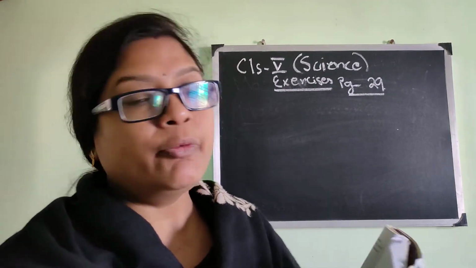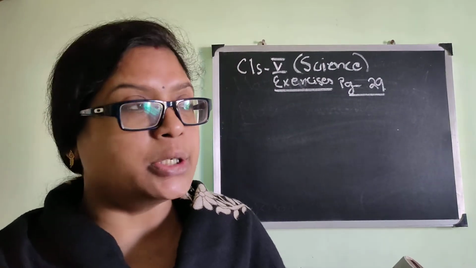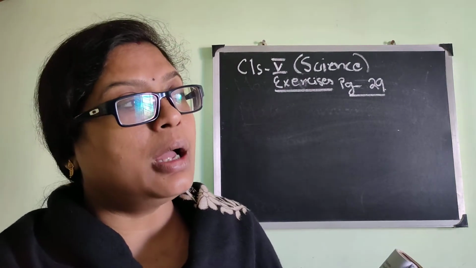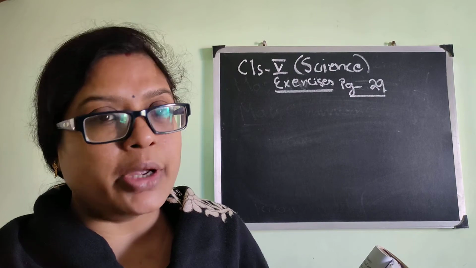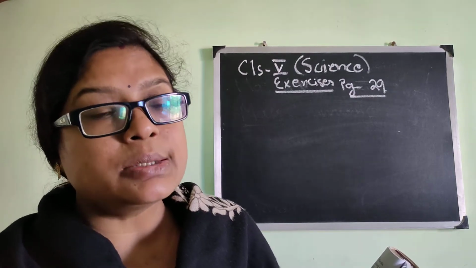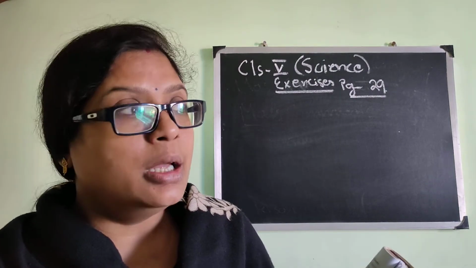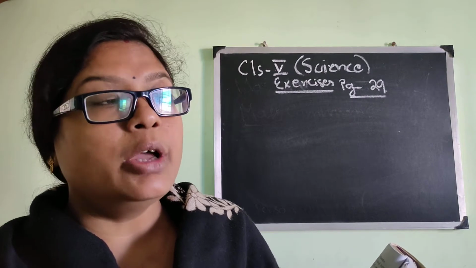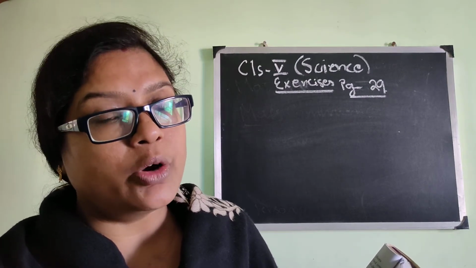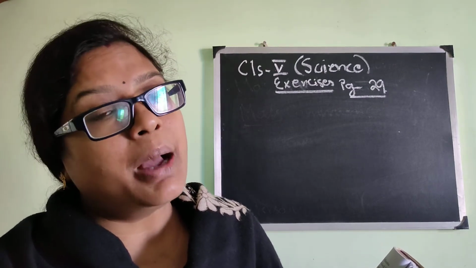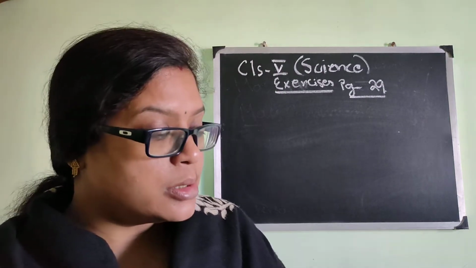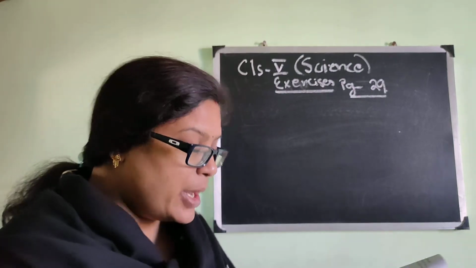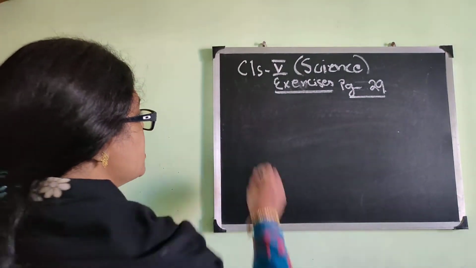Before I start the questions and answers, you must read the chapters very thoroughly, because the spellings are different. You have to learn the spelling by heart, because if you are wrong in spelling, then we are bound to cut or deduct marks from your answer. Okay, understood? So, exercise page 29, multiple choice questions.